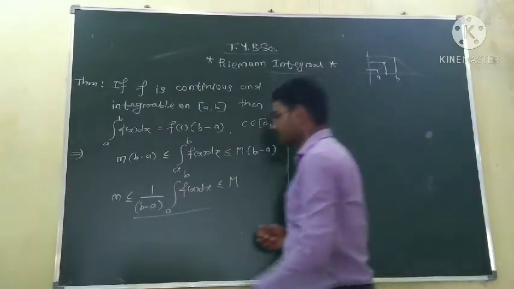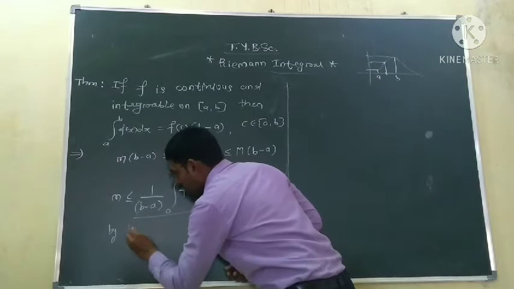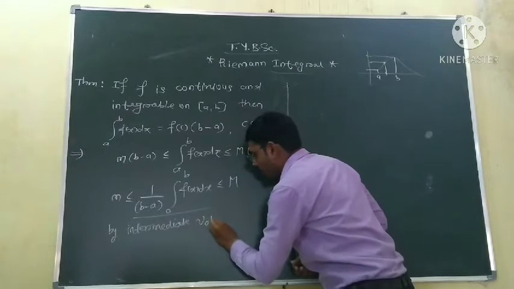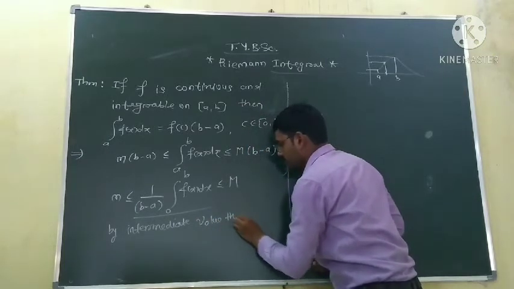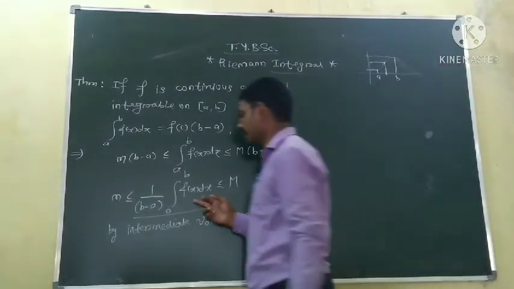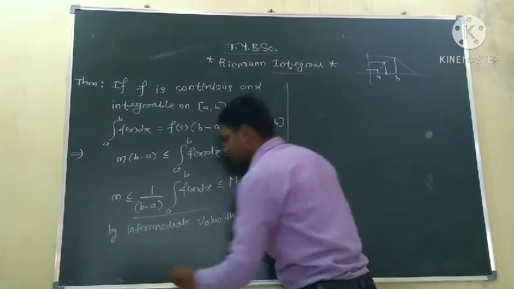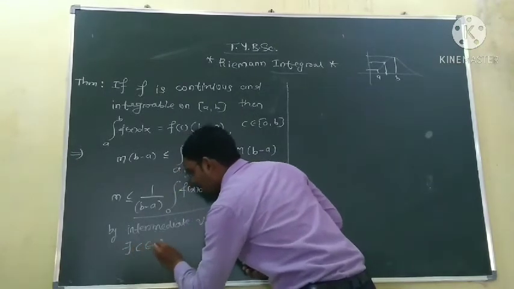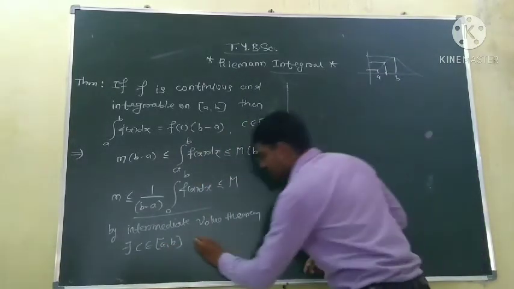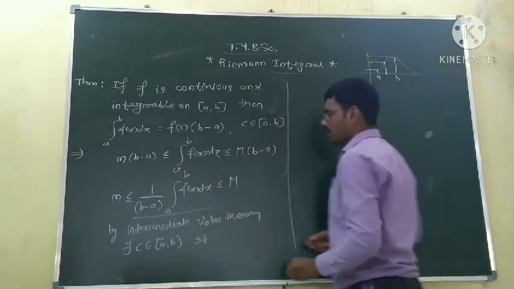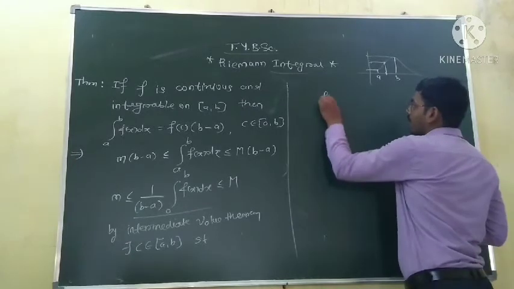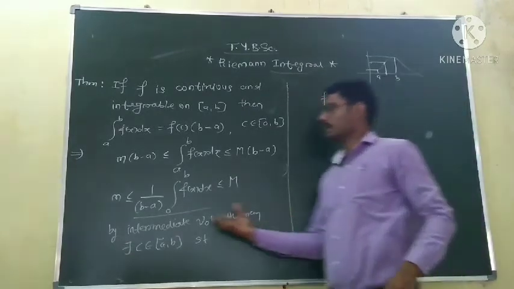So by the intermediate value theorem, we can write there is a point C in the interval ab such that f of C is equal to this middle value.